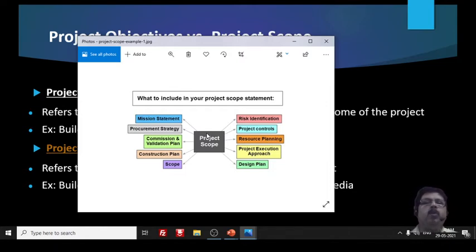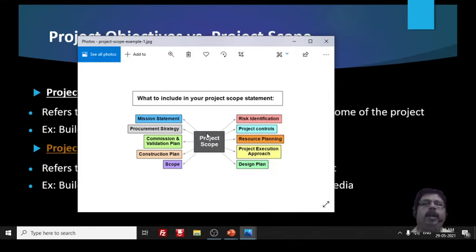Then resource planning. You need some resources. It may be human, machinery, technology, a system, whatever it is. Nature may also be a resource. So resource planning is very important, and it also comes under project scope.